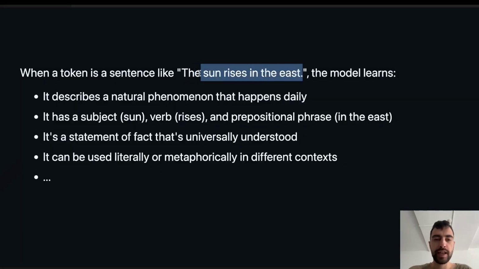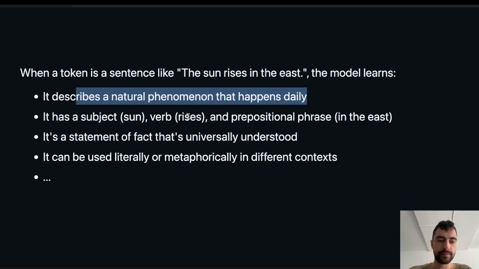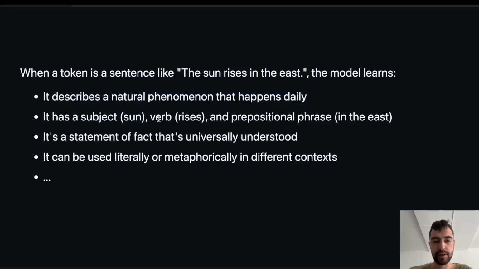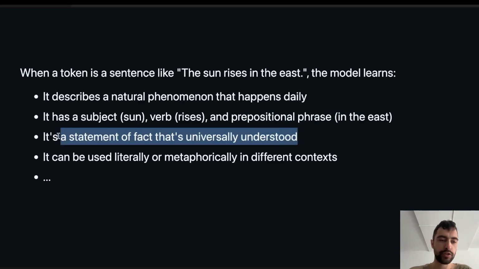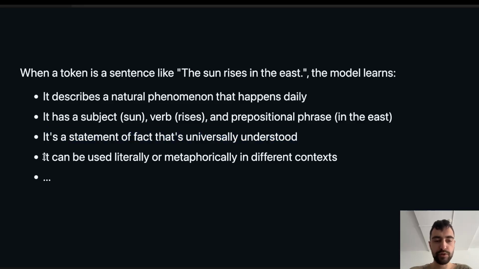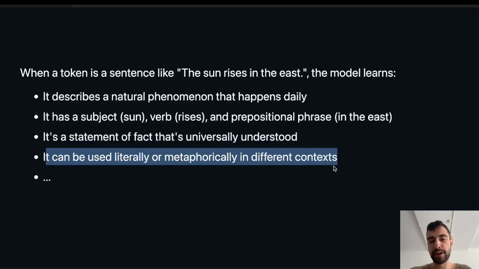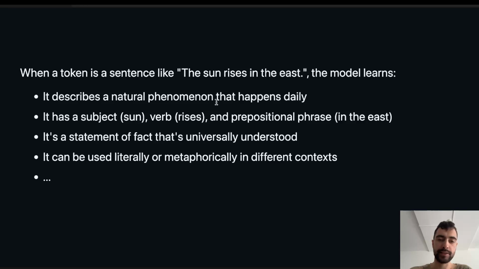A token can be a whole sentence as well. The sun rises in the east. So the model would learn that this describes a natural phenomenon that happens daily. It has subject, sun, verb, rises, and prepositional phrase, in the east. It's also stating a fact that's universally understood. It can be used literally or metaphorically in different contexts, and many other things associated with this phrase.